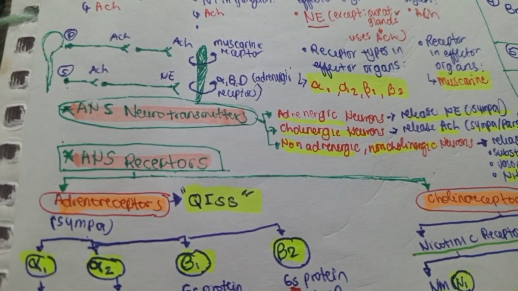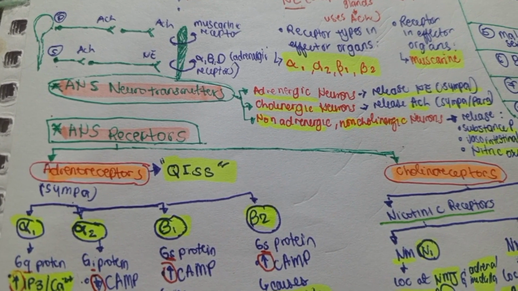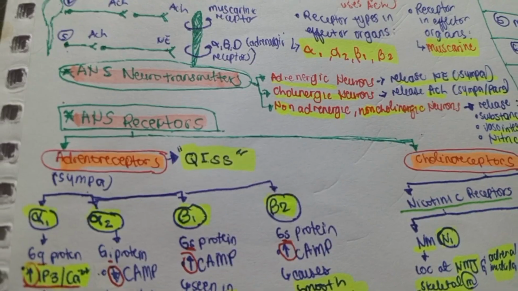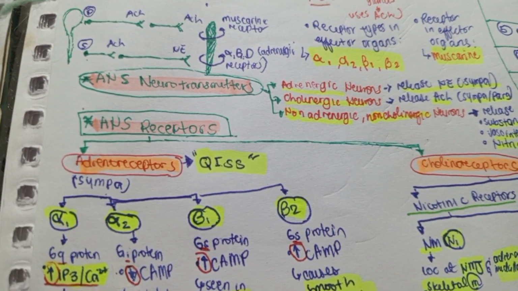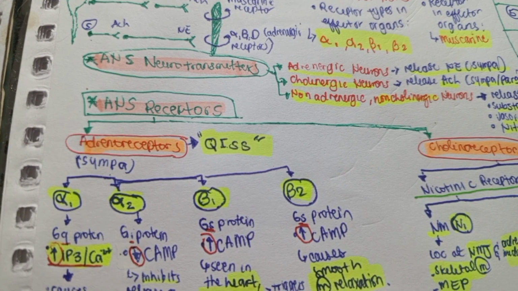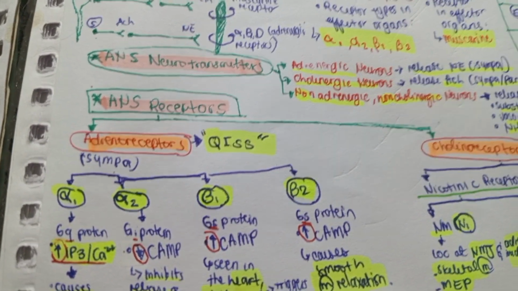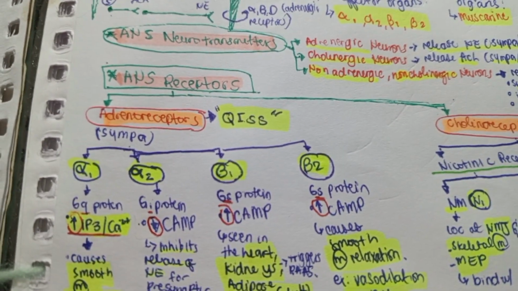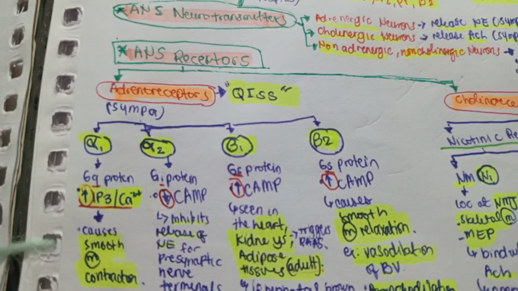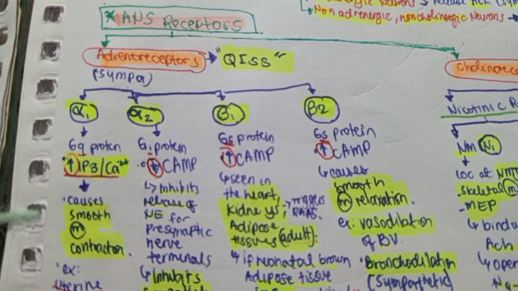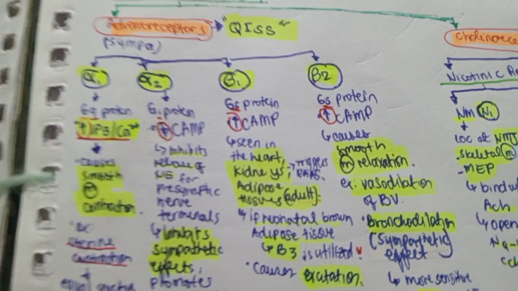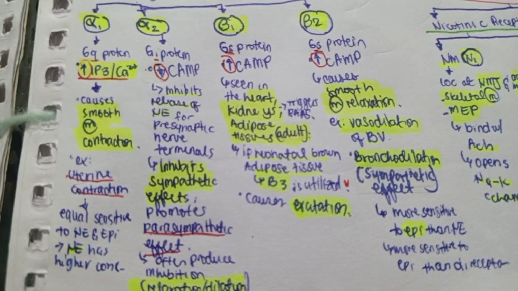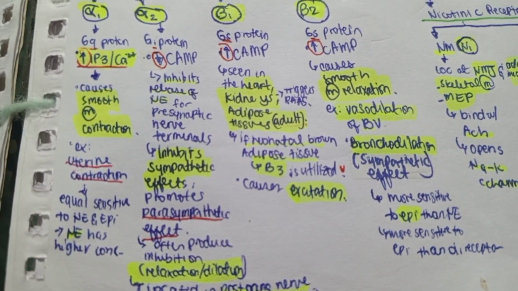Okay. So what are the ANS receptors? We have two types, the adrenoreceptors and the cholinoreceptors. The adrenoreceptors are the receptors in the sympathetic, and we have here the alpha 1, alpha 2, B1, and B2. So the mnemonic we have is QISS, Q-I-S-S. In alpha 1, it's the Gq protein that is responsible for IP3 and calcium increase, and it causes smooth muscle contraction. We can see this action in the uterine contraction, and it responds to norepinephrine and epinephrine, but norepinephrine has higher sensitivity.